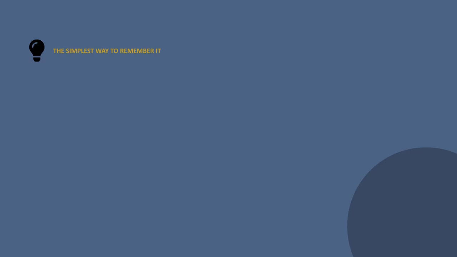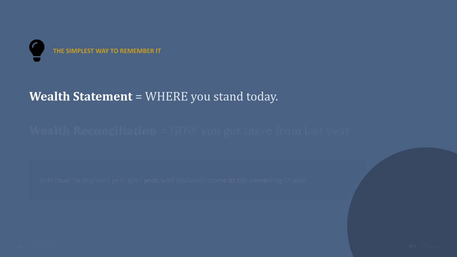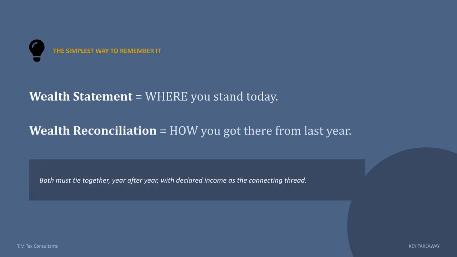The simplest way to remember it is, the Wealth Statement shows where you stand today, while the Wealth Reconciliation explains how you got there from last year. They must tie together, with your declared income as the connecting thread.